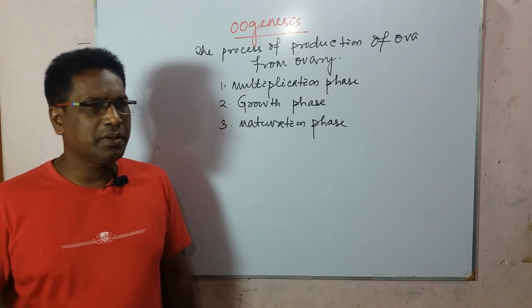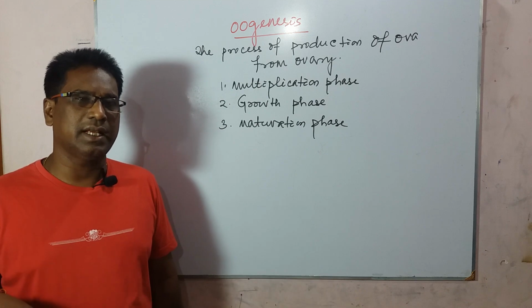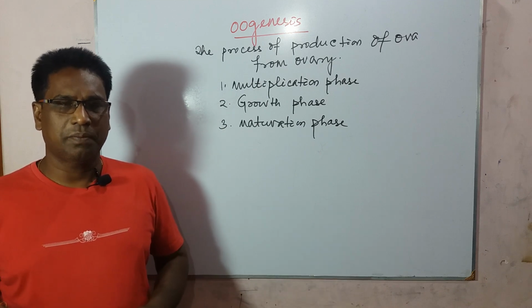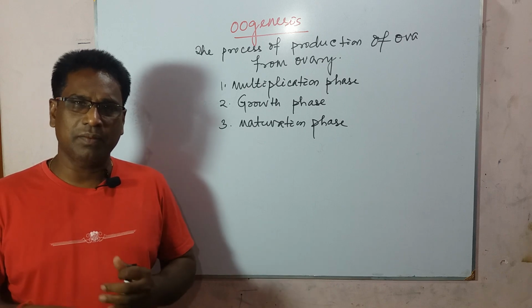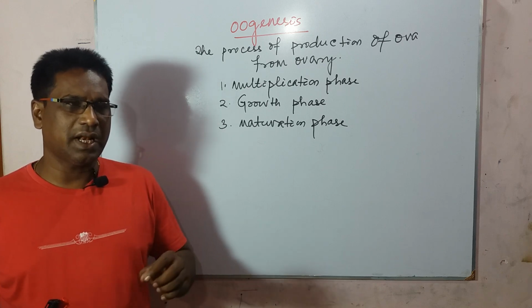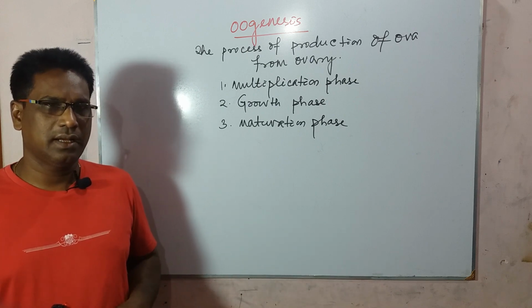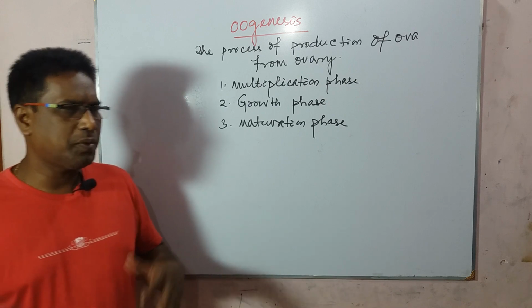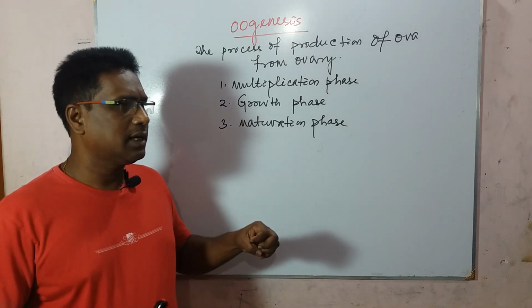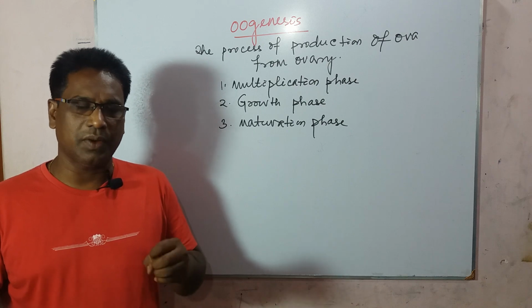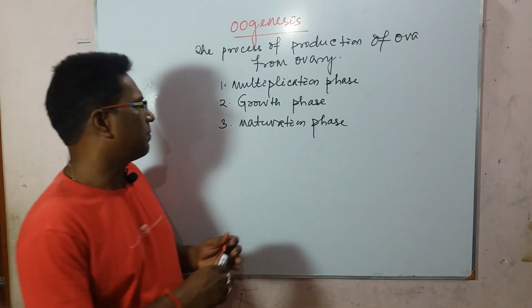The first egg is released at the time of puberty, at menarche, in the ovulatory phase of the menstrual cycle. But the formation of ova starts during embryonic development, during the 3rd month of fetal development.